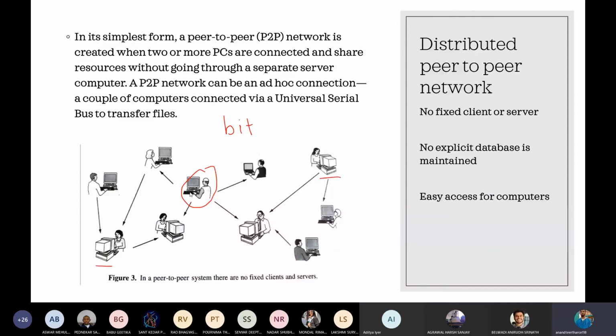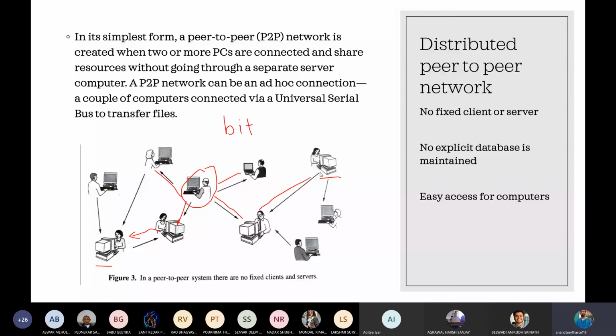Everyone in this network has BitTorrent downloaded on their computer. So he will send a request to each and every computer that he is connected to. These computers will check if they have that file. If they don't, they will send the request to the computers they are connected to. So this will happen.